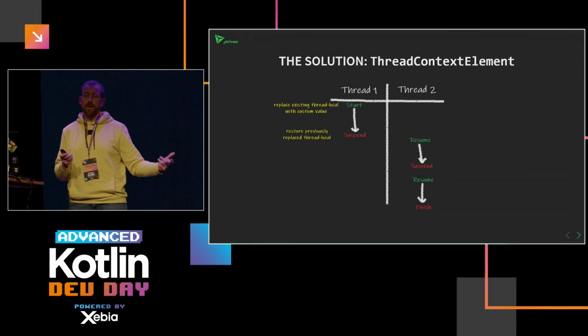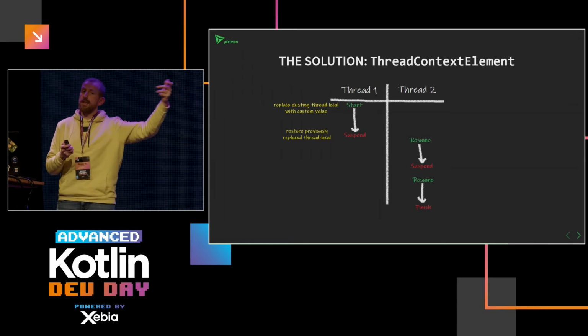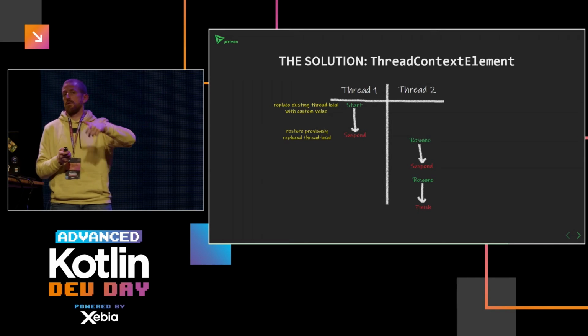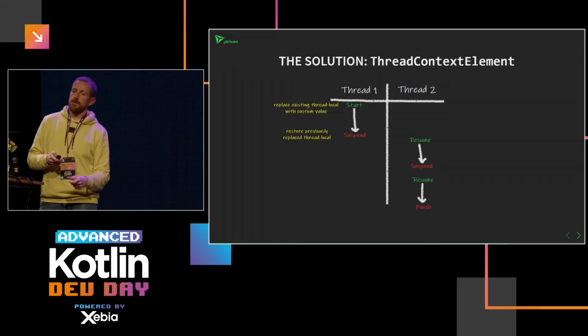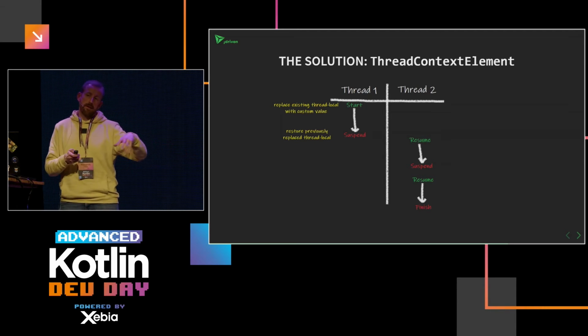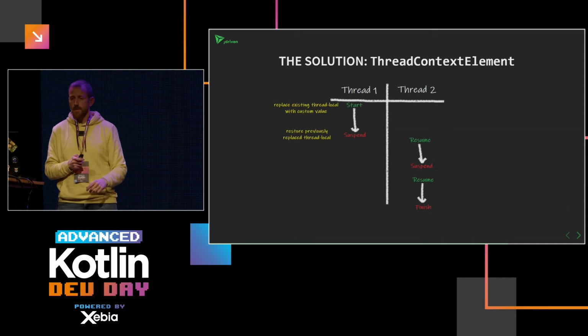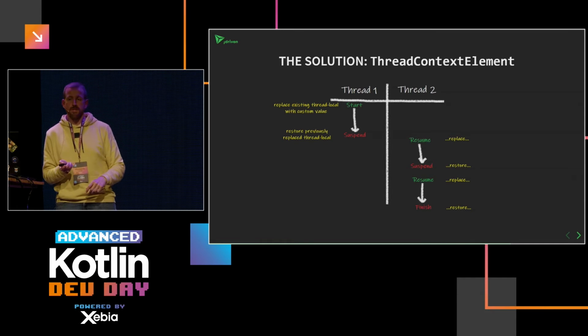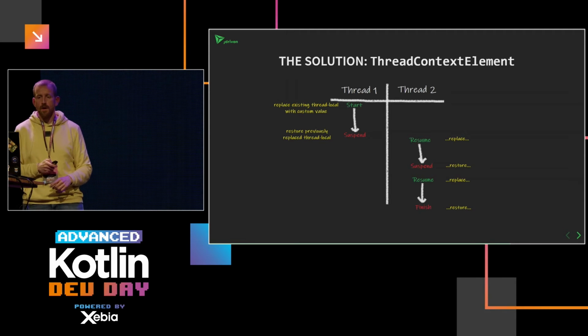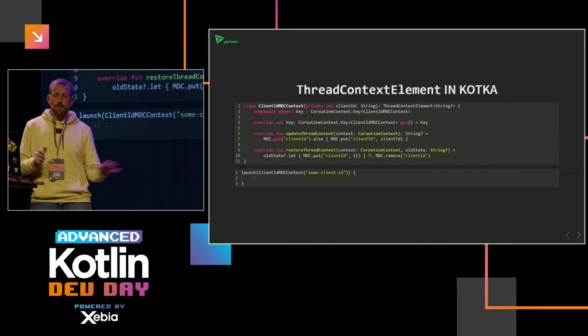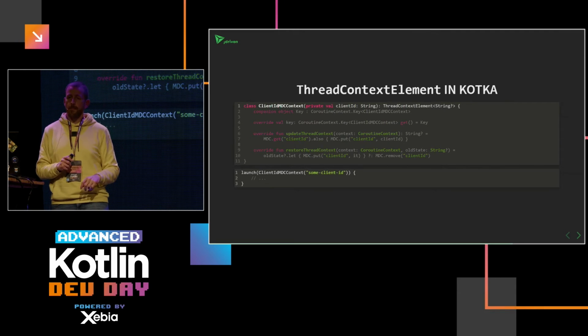And then the moment you suspend, you can restore the previously replaced value in the thread local that's there, so that the thread is basically clean again. And whenever you resume and suspend, you do the same thing. You replace, restore, replace, restore. So it looks like a lot of code, but it's not that bad.